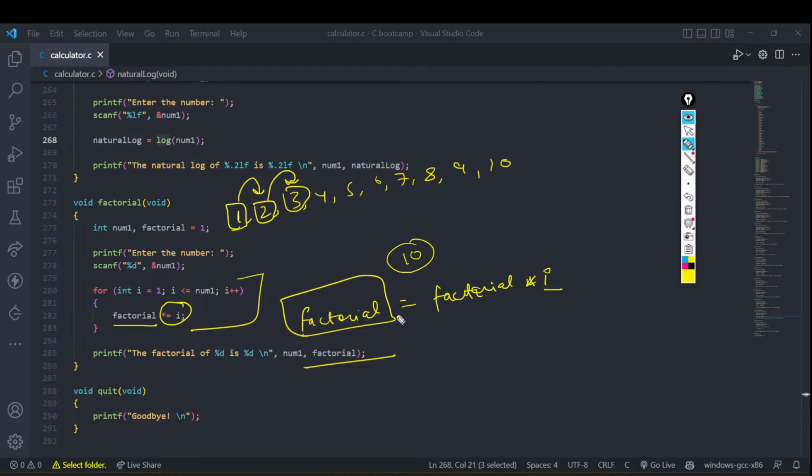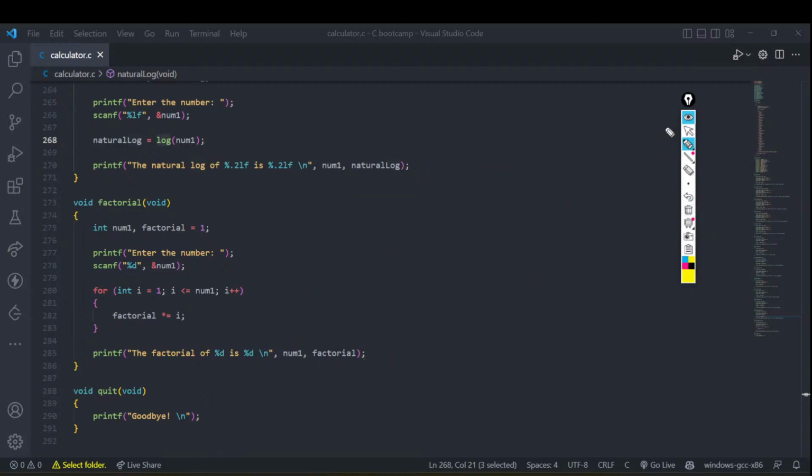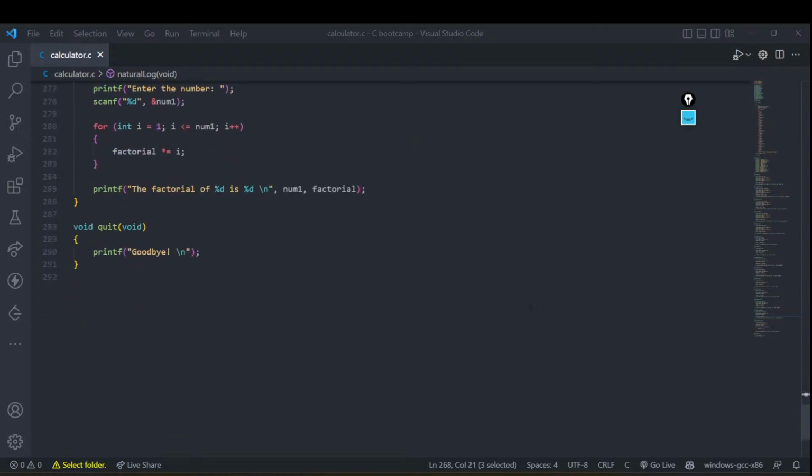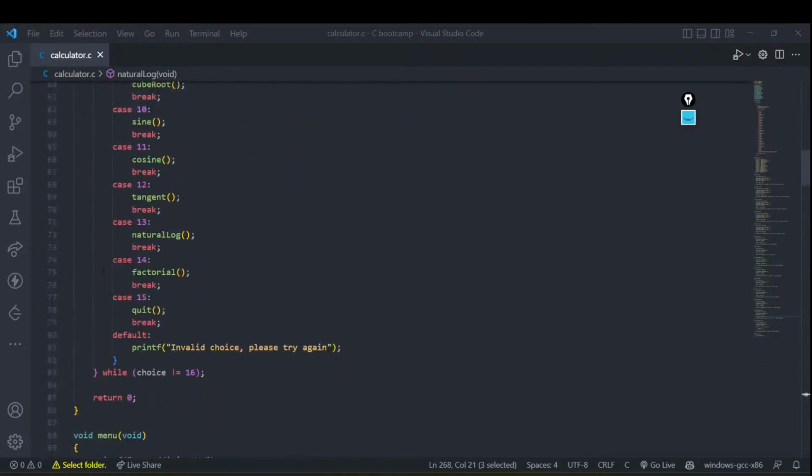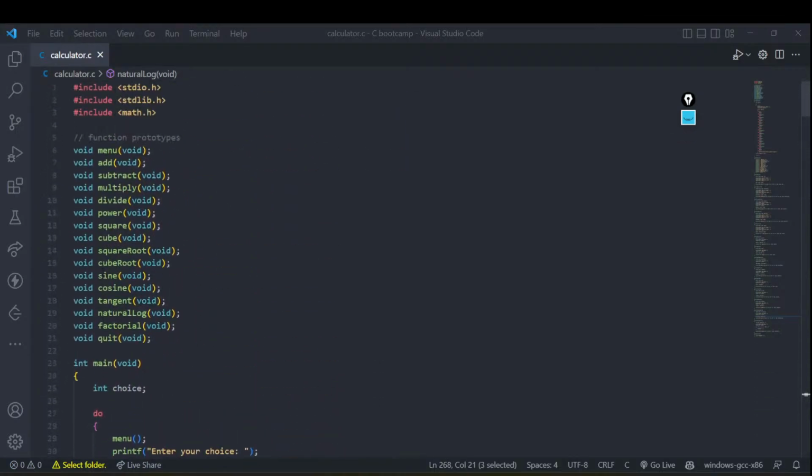So that's about how you can get all of the functions. And obviously at the quit, we are just printing goodbye to the user, so that the user will feel that, okay, that's a really sweet gesture out of you, right? So that is about all the functions. You can see this is pretty much the code, and it looks like it is close to 300 lines, but this is not much to worry about because everything is pretty much the same and straightforward, right?